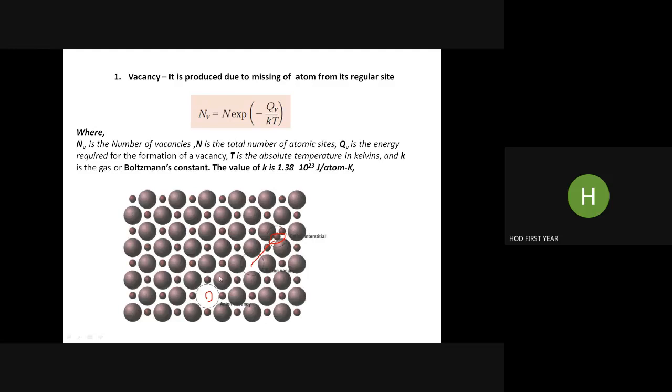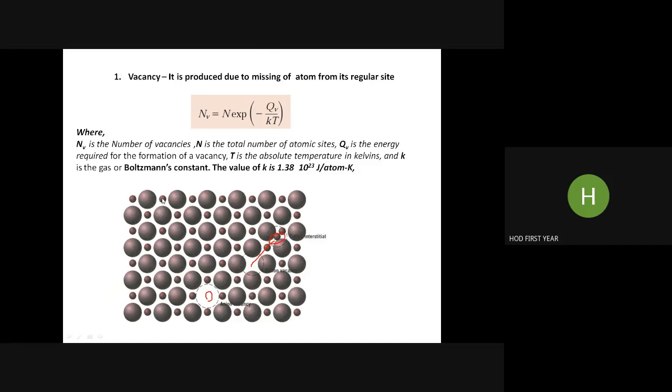If you look at this schematic, you will find the defects. Here, cation interstitial and cation vacancy. In this schematic, you will find bigger atoms and smaller atoms.